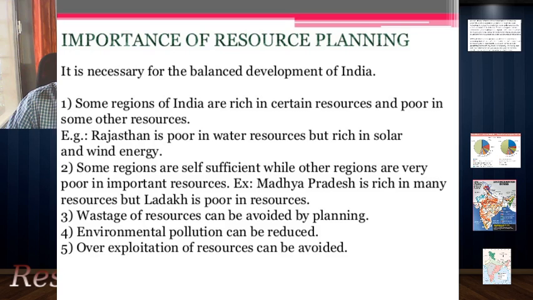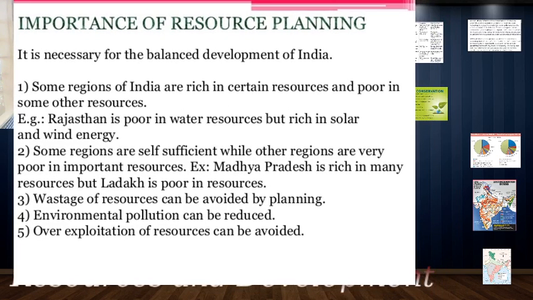Now these resources are not evenly distributed all over the country. We have one resource in one part of the country, whereas another part might not have that particular resource. Like the example quoted over here, Rajasthan is obviously a desert region with an arid climate, and so it is poor in water resources. But what is rich over there is solar energy and wind energy. So what planning can be done for compensating? The solar energy and wind energy generated in Rajasthan can be moved to a different location. This is what we mean by resource planning.